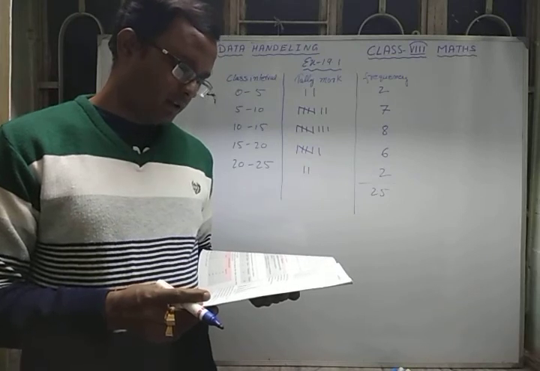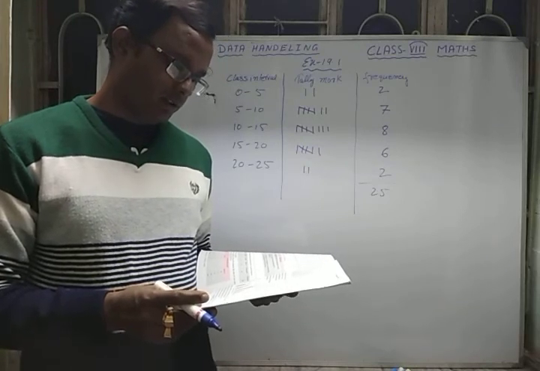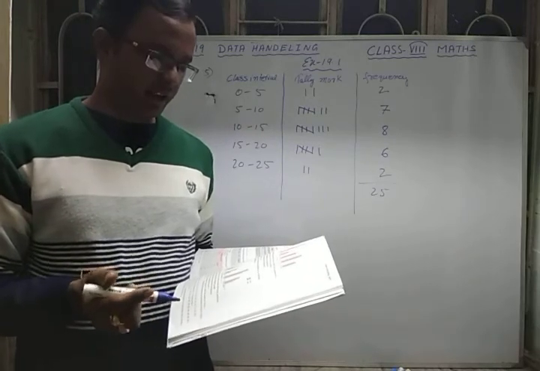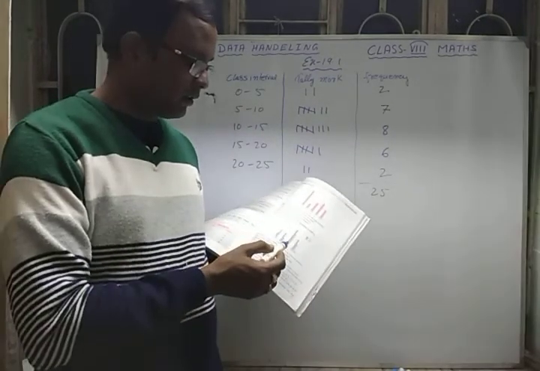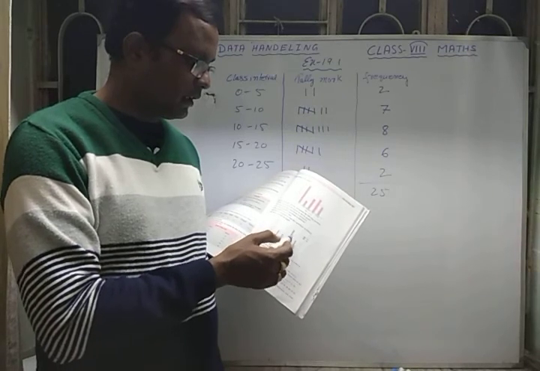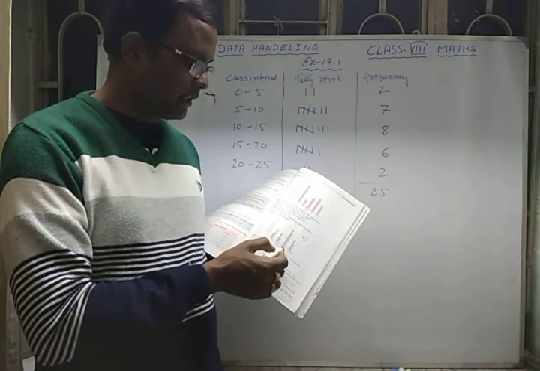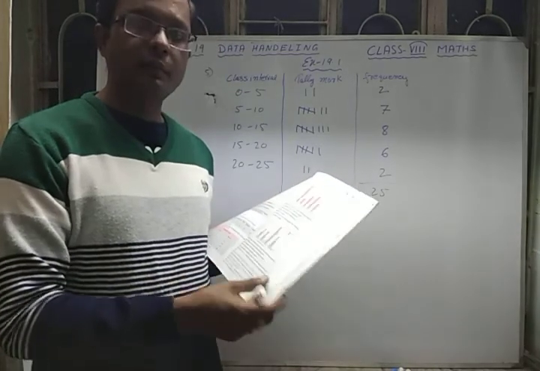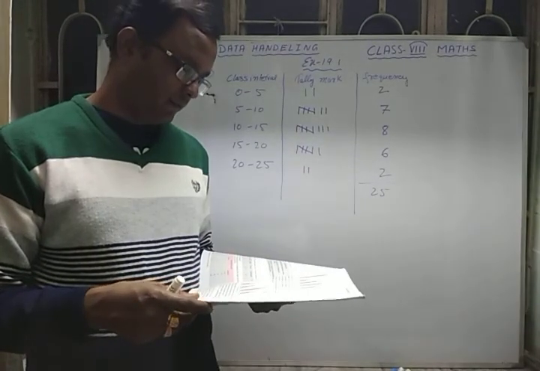Which mode of transport do boys use the most? Obviously boys always like to ride a bicycle. Here in the figure you can see the number of boys is more than the number of girls in the bicycle section. So the boys use the bicycle to reach school.